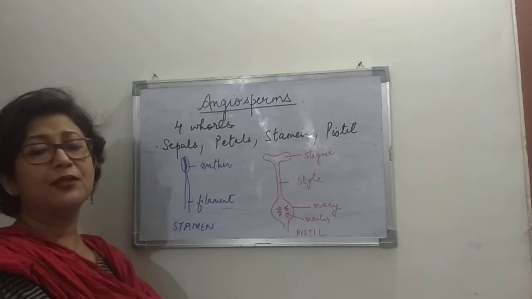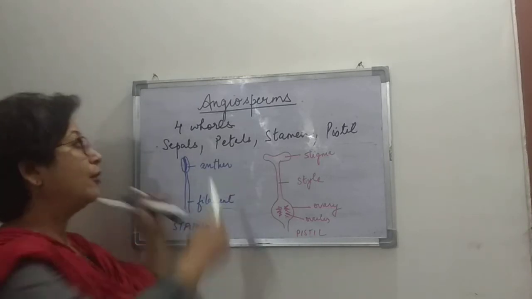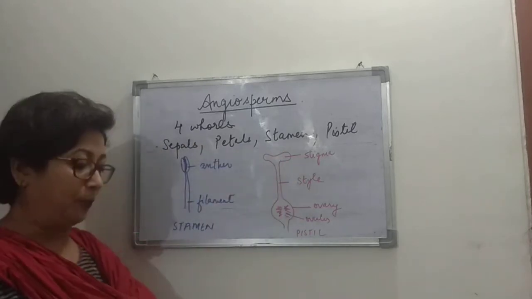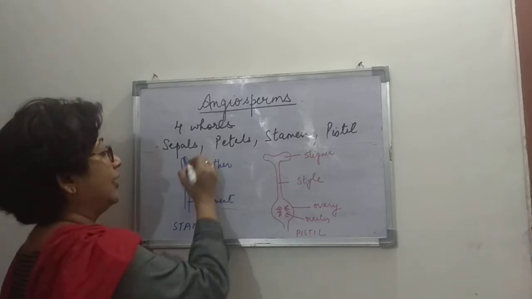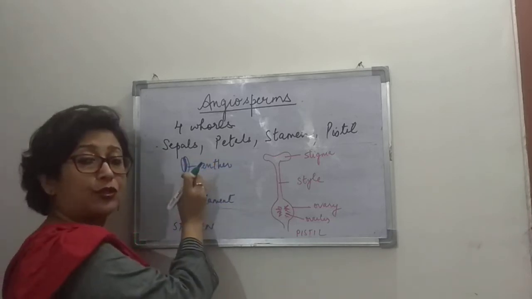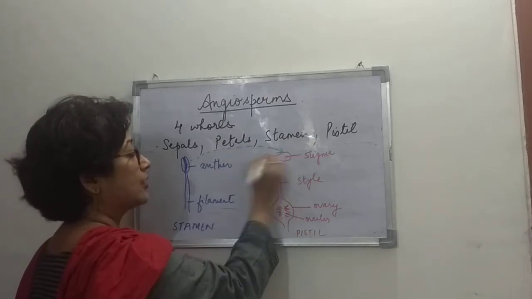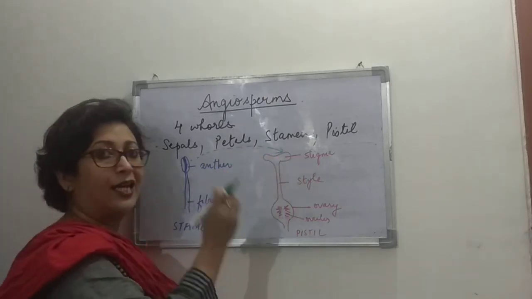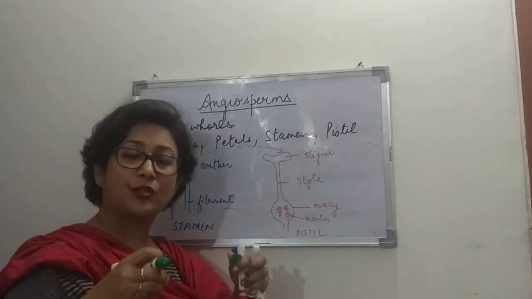Now, what happens during pollination? What is pollination? The transfer of pollen grains from the anther to the stigma. The pollen grains come out from the anther and fall on the stigma. The stigma is sticky, so the pollen grains absorb some juices of the stigma.